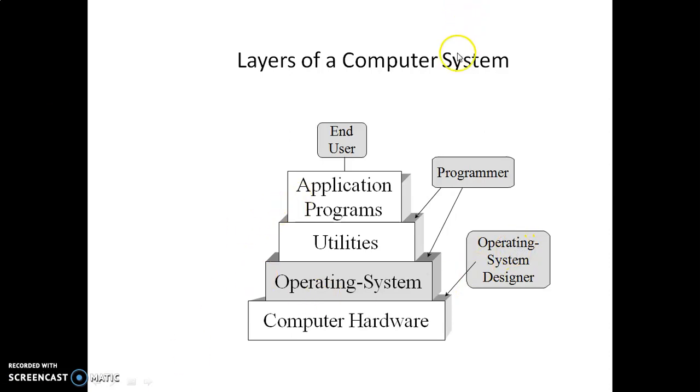This is called the layers of the computer system. In this layer, the lowermost level is always computer hardware, the next levels are operating system, utilities, application programs. The programmer is connected to these two, and the operating system designer is connected to these two.